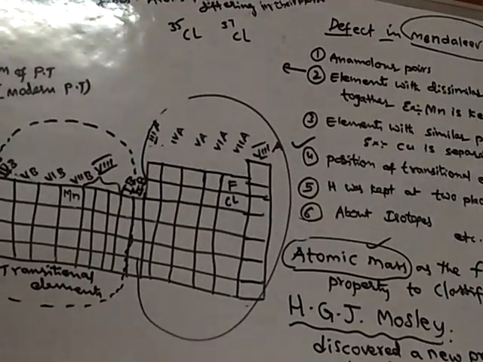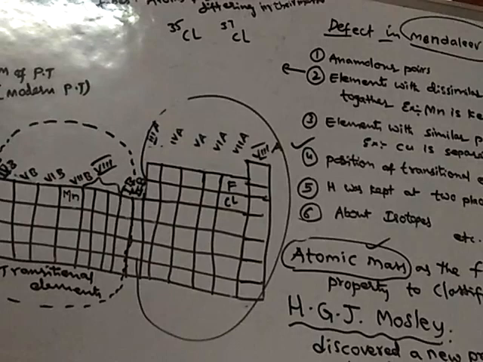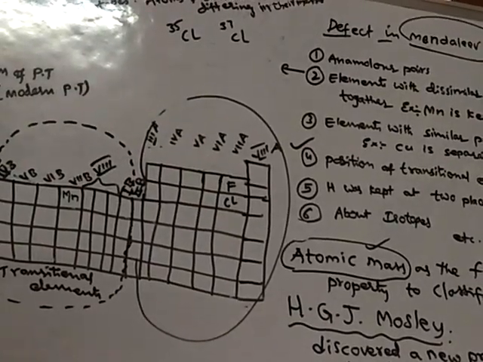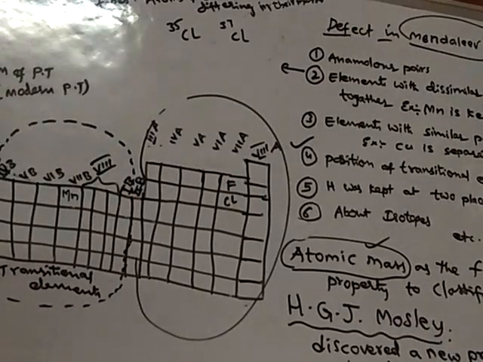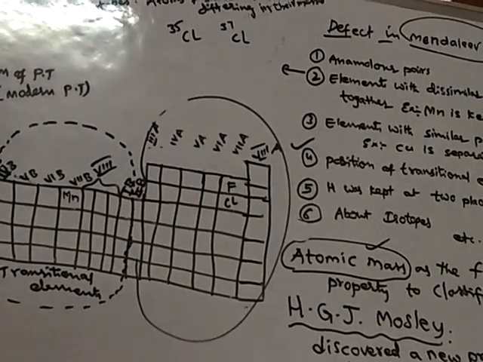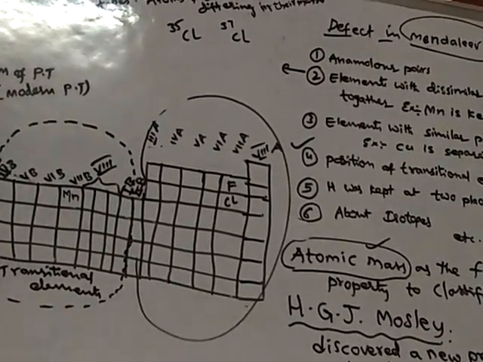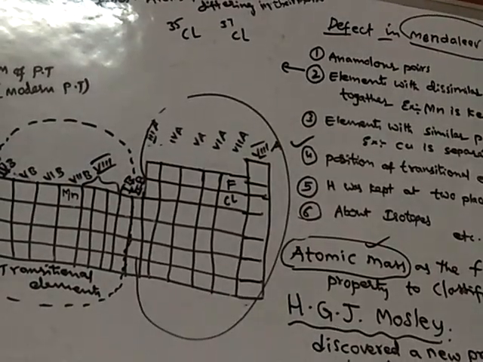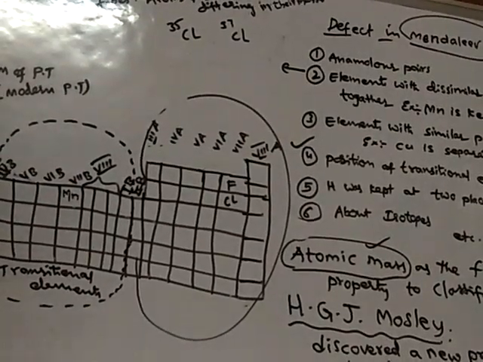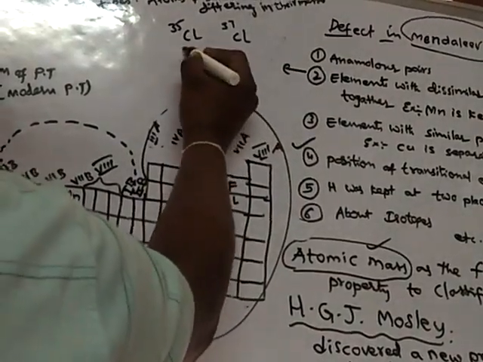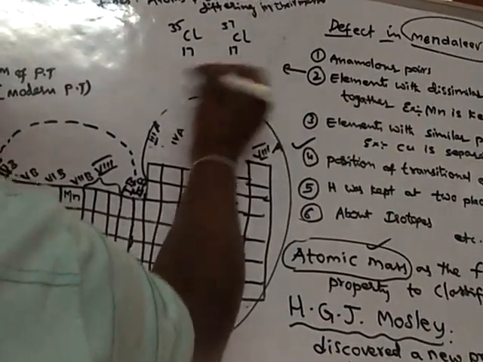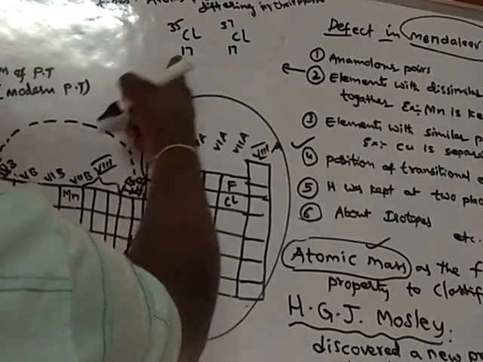But it is not a defect in the Moseley periodic table, or long form of periodic table, because the long form is based on increasing order of atomic numbers. These two have the same atomic number. This has atomic number 17, and this also has atomic number 17.